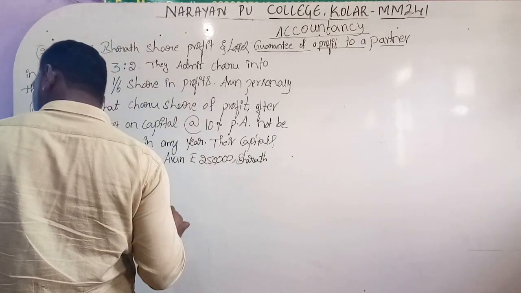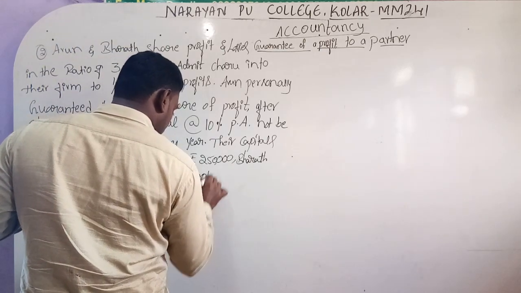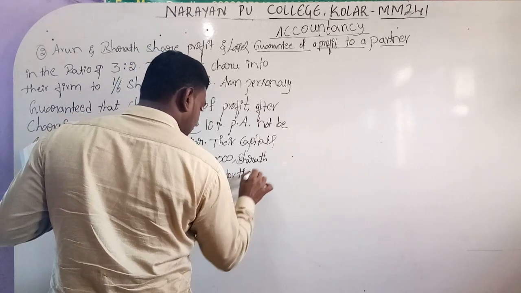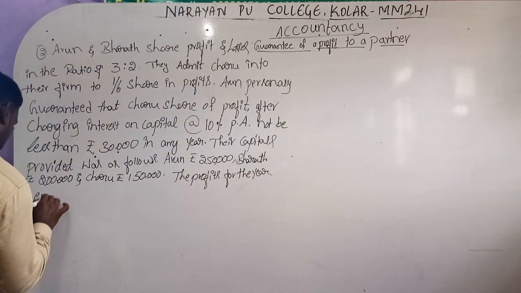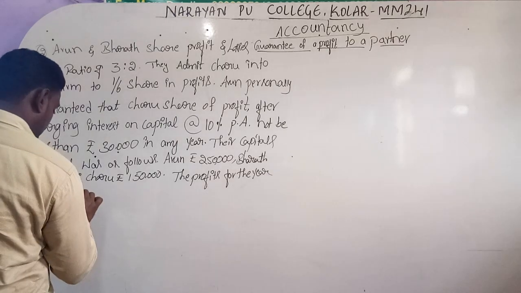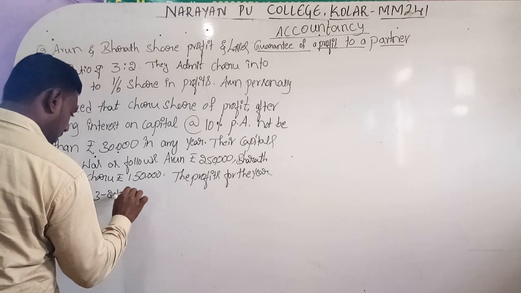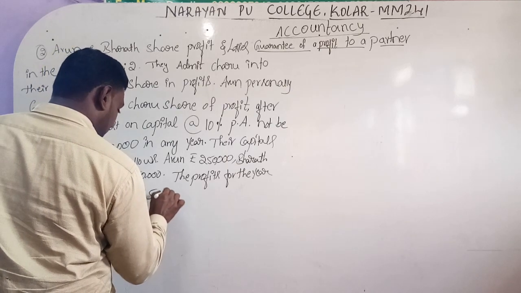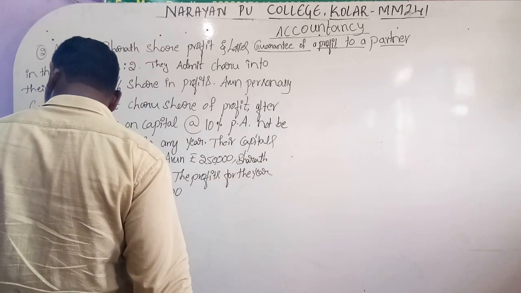Stop. The profits for the year ending 31st March 2019 rupees 1,50,000. Stop.